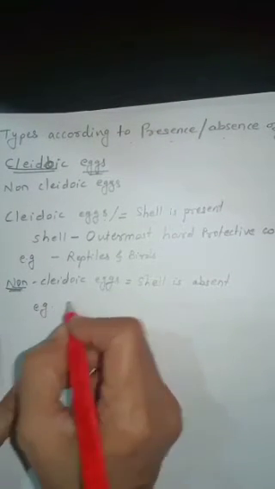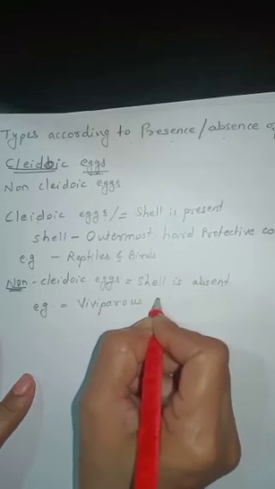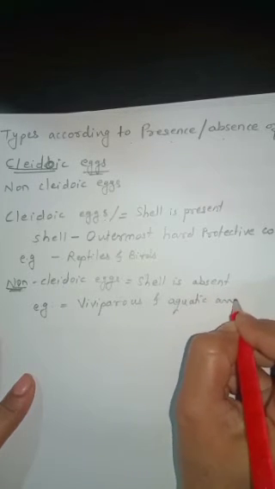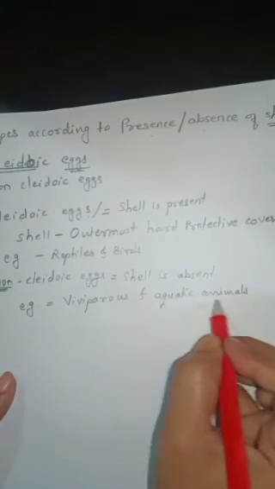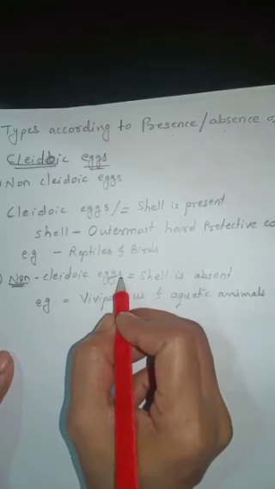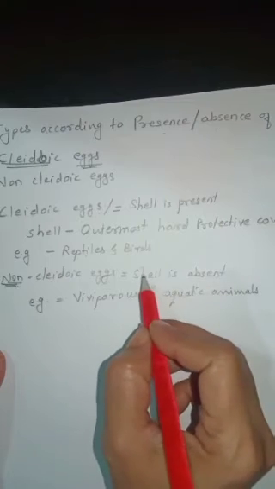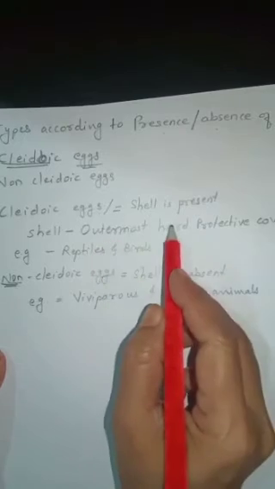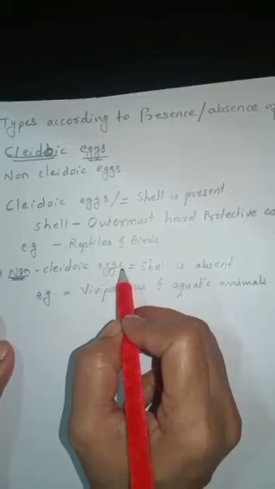and the examples are viviparous and aquatic animals' eggs. Viviparous and aquatic animals' eggs are of non-cleidoic type. That means in these animals the eggs are not covered with shell, or the outermost hard protective covering, therefore these are known as non-cleidoic eggs.